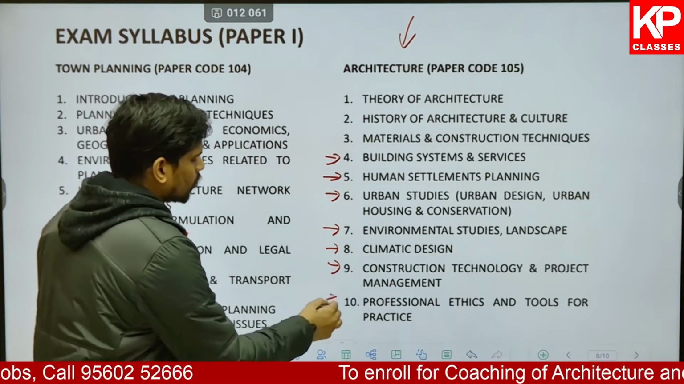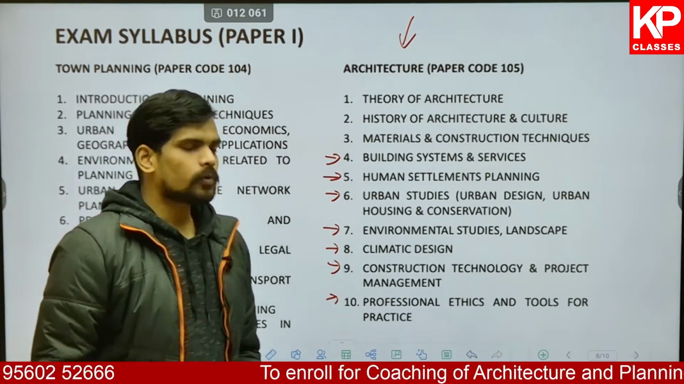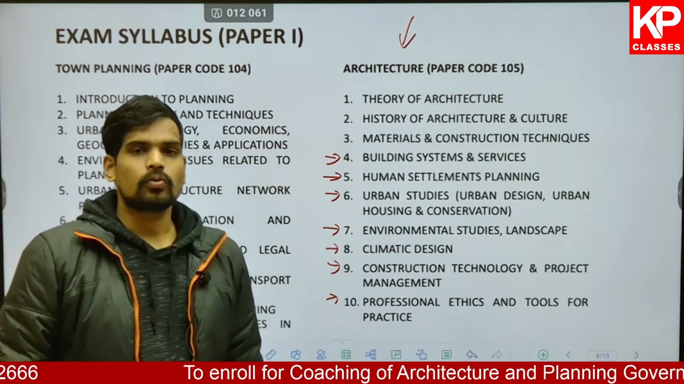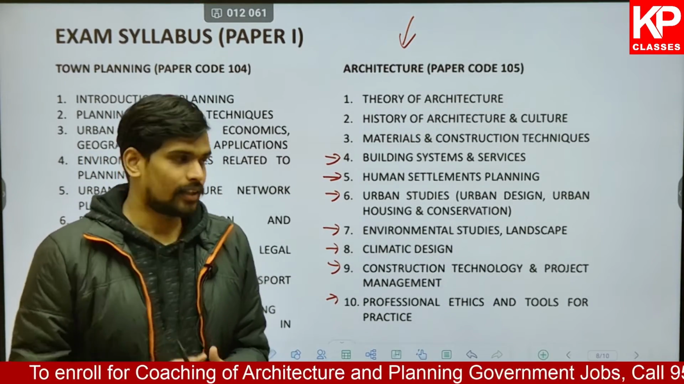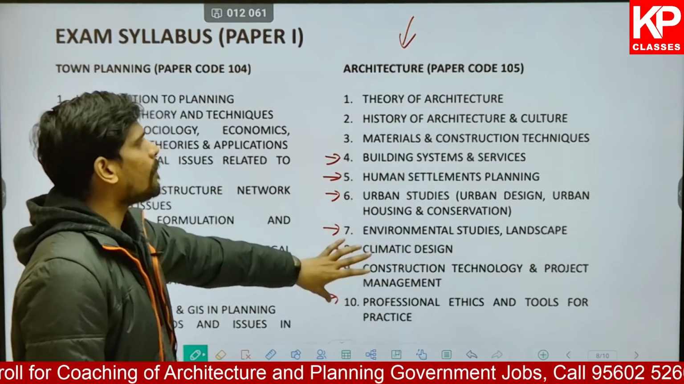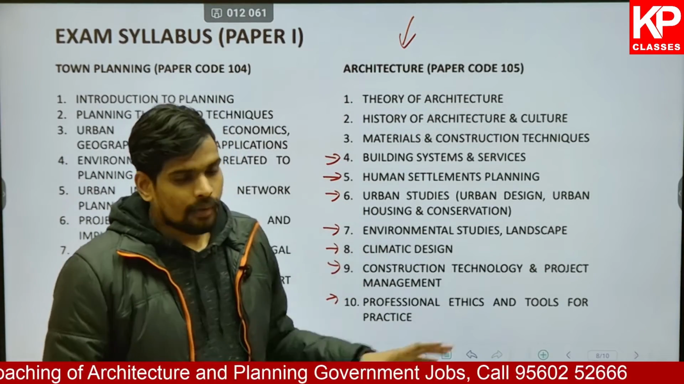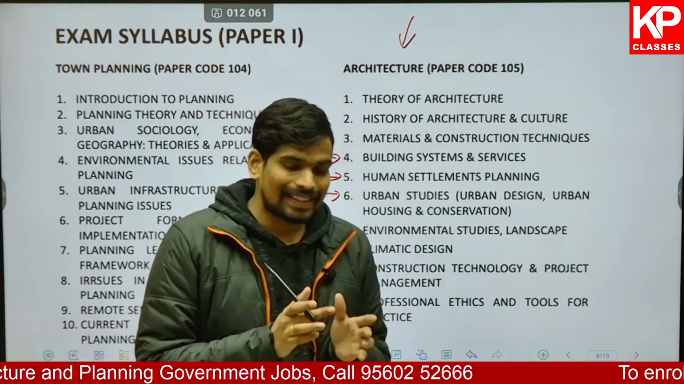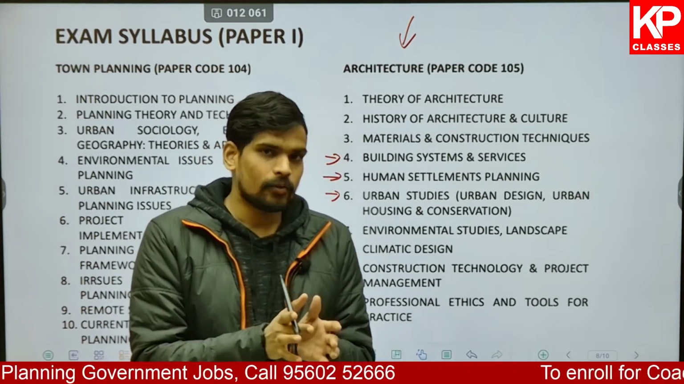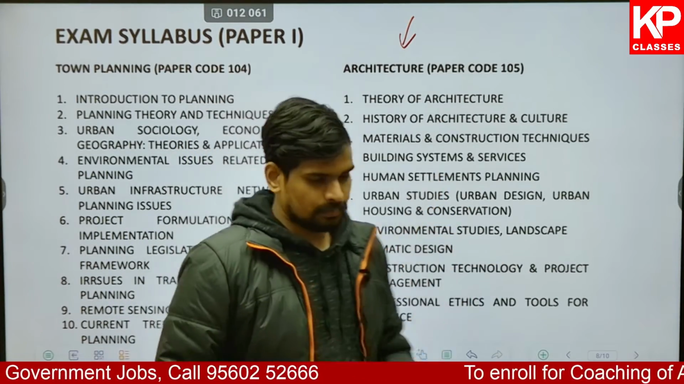And finally, you also have professional ethics and tools for practice, which also includes the Council of Architecture guidelines for professional practice as an architect in the country. So all these are a part of your official syllabus, from which you will be having 300 marks of questions for a 3 hour duration. That's going to be paper 1.